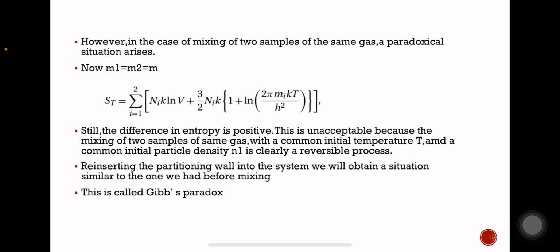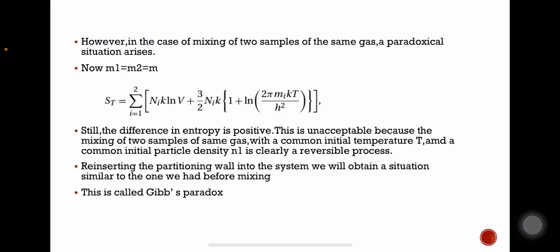But when we consider the mixing of two samples of the same gas, there is a paradoxical situation. When it is the same gas, the masses of the gases in each compartment, m1 and m2, will be equal to m. So the entropy after mixing will be given by the sum over i from 1 to 2 of N_i k ln V plus 3/2 N_i k [1 + ln(2π m kT / h²)]. Now we also find that the difference in entropy is positive.